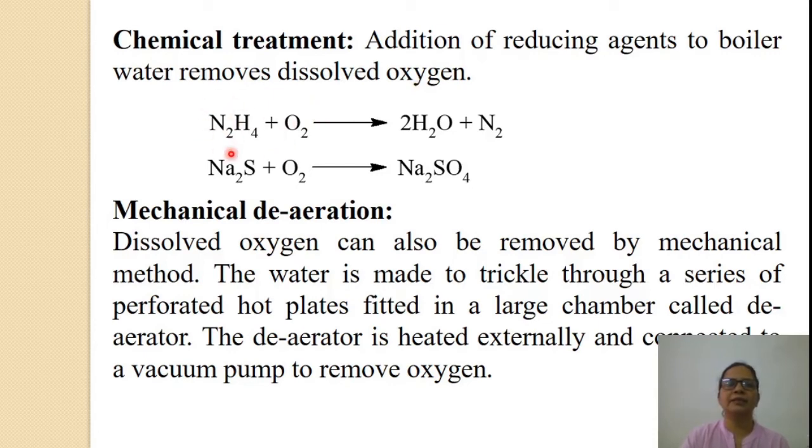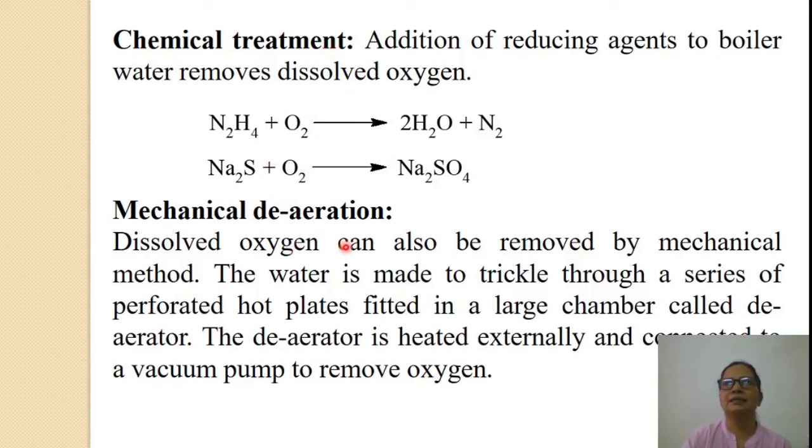Reducing agent like N2H4 hydrazine is added to boiler feed water. It reacts with oxygen and is converted to H2O and nitrogen gas. Hence, the concentration of O2 is decreased. The second reducing agent is sodium sulfide. It reacts with dissolved oxygen forming sodium sulfate. In this way, the amount of oxygen in boiler feed water can be reduced by chemical treatment.